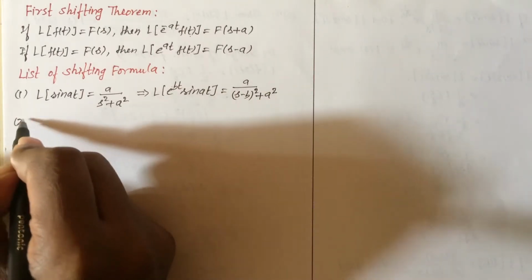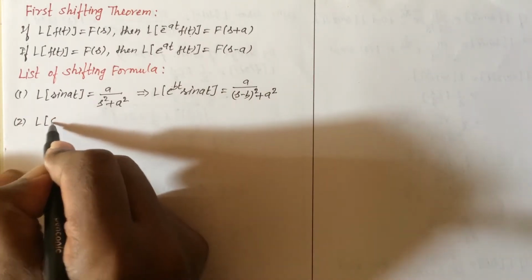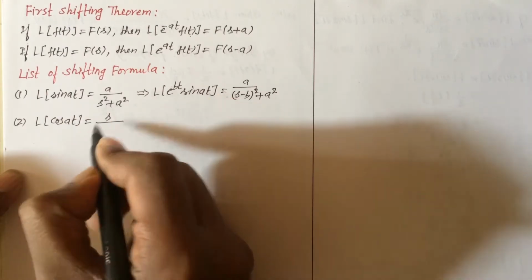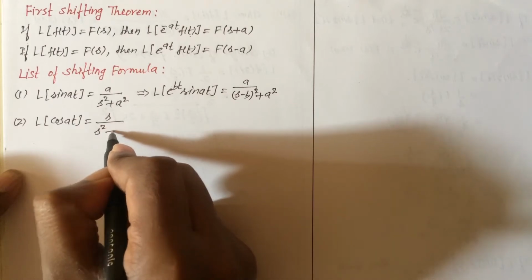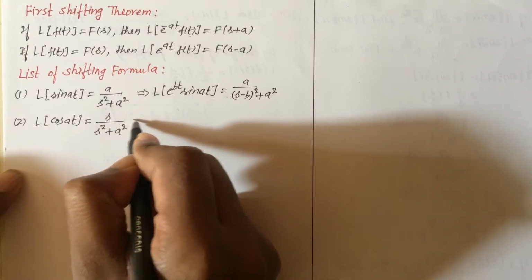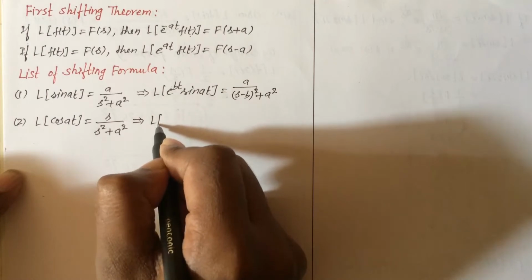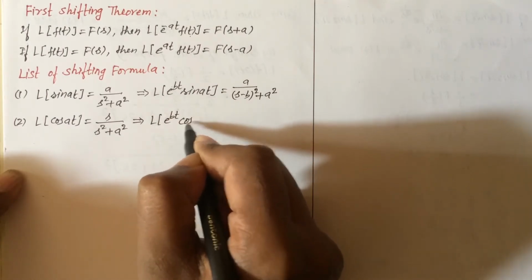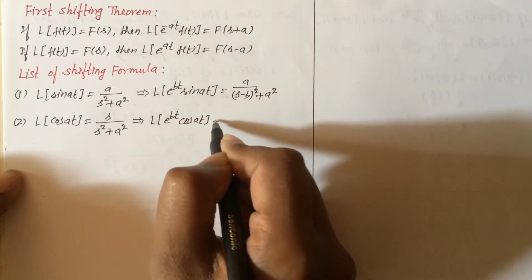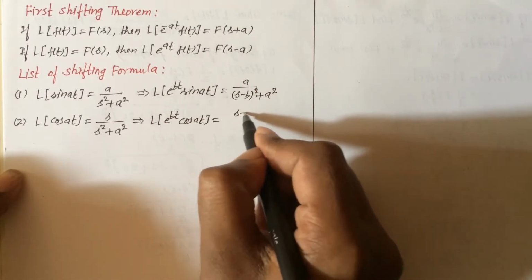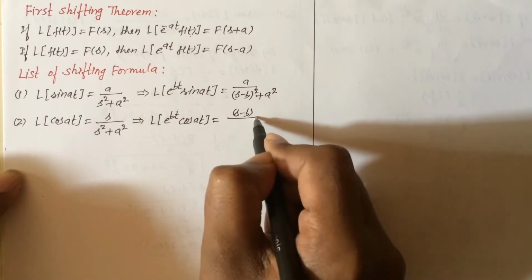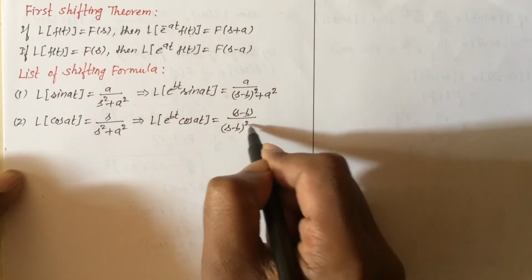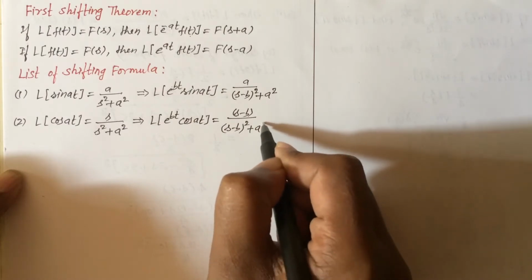Similarly, Laplace transform of cos at equal to s upon s square plus a square. This implies that Laplace transform of e raised to bt cos at equal to s minus b, s replaced by s minus b, then s minus b whole square plus a square.